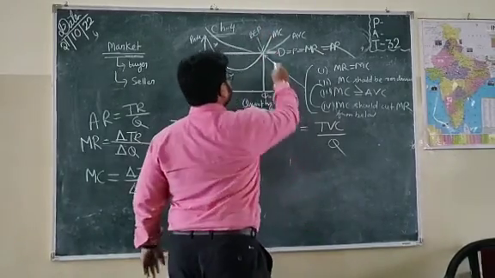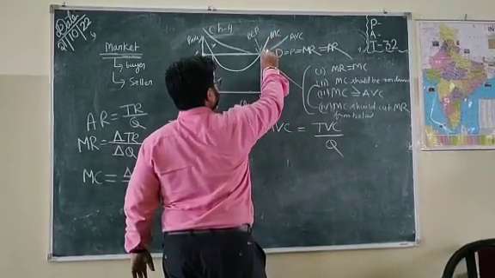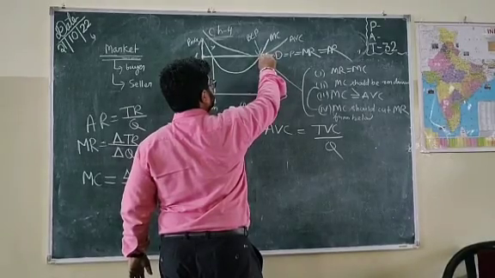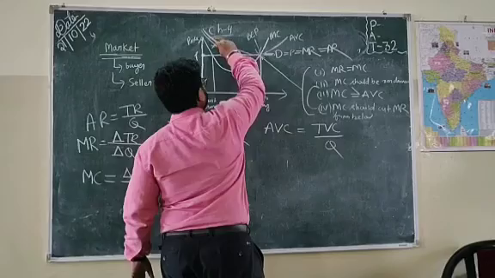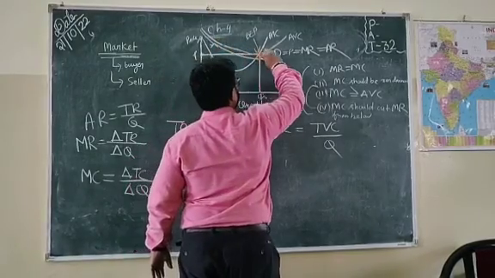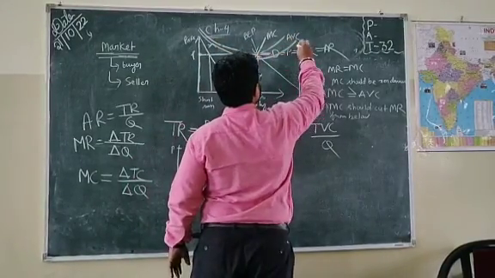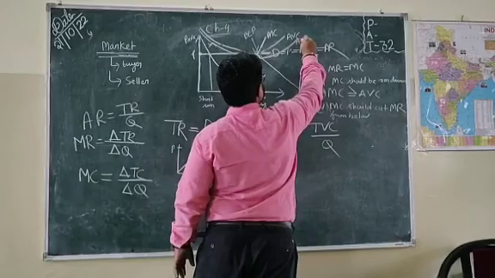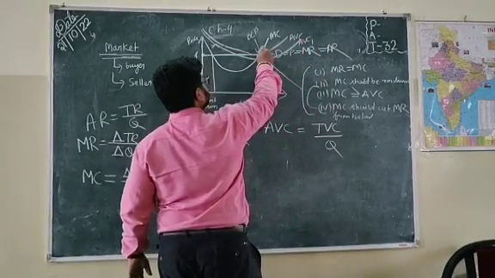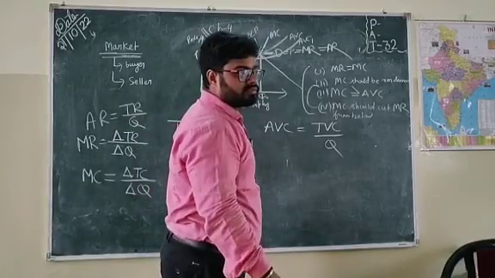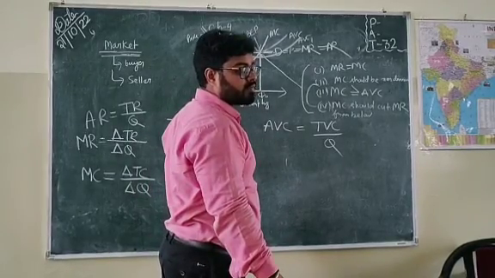If the firm starts producing at a point where, suppose the average cost was like this, then this point would have become supernormal profit.